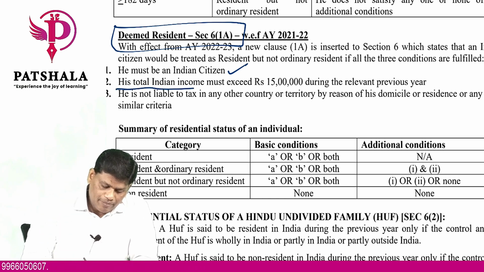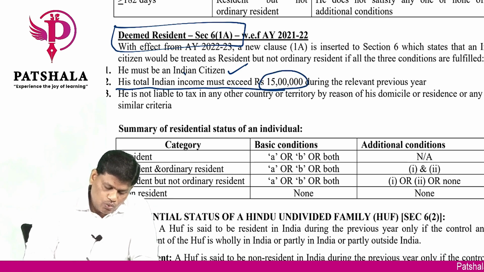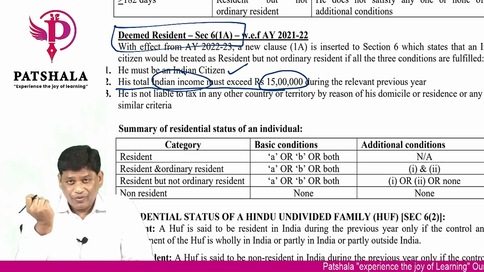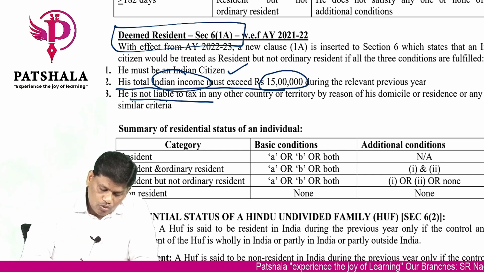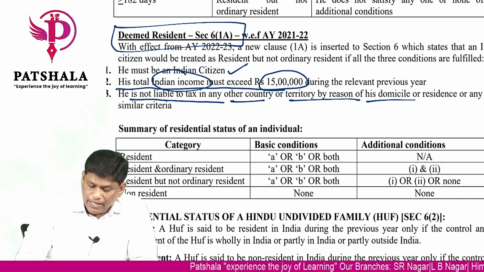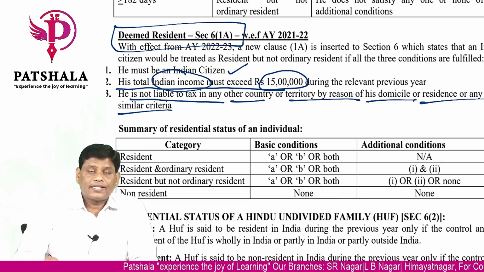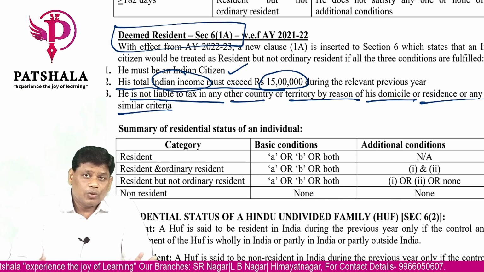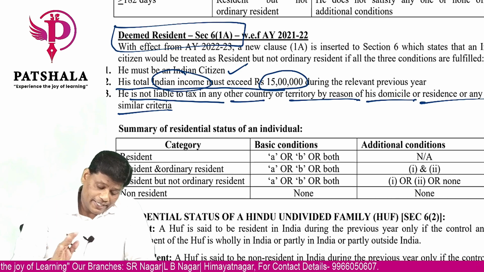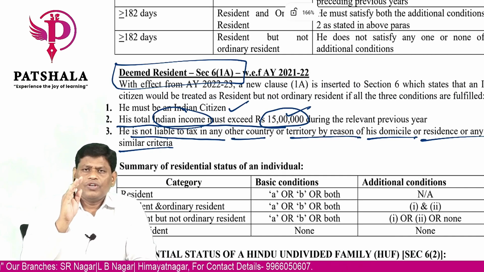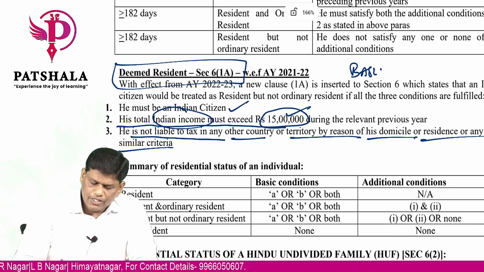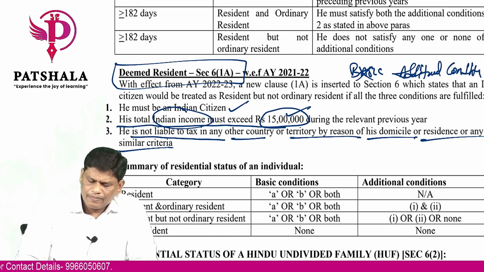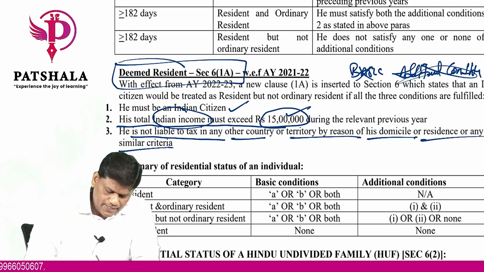Second, his total income must exceed 15 lakhs. That too, which income? Indian income. And excluding the foreign income, his total income must exceed 15 lakhs. Then he is not liable to tax in any other country or territory by reason of his domicile or residence or any other similar criteria. So he is not at all liable to pay tax in any other country. If you are not liable to pay tax in any other country where you have an Indian income exceeding 15 lakhs, we don't check basic conditions, we don't check additional conditions. Nothing will be checked. Without that, you are deemed as resident.